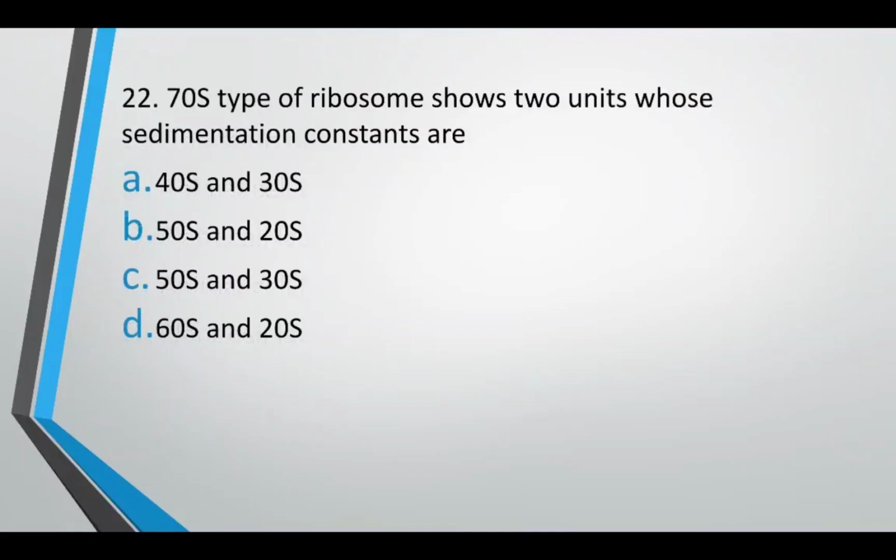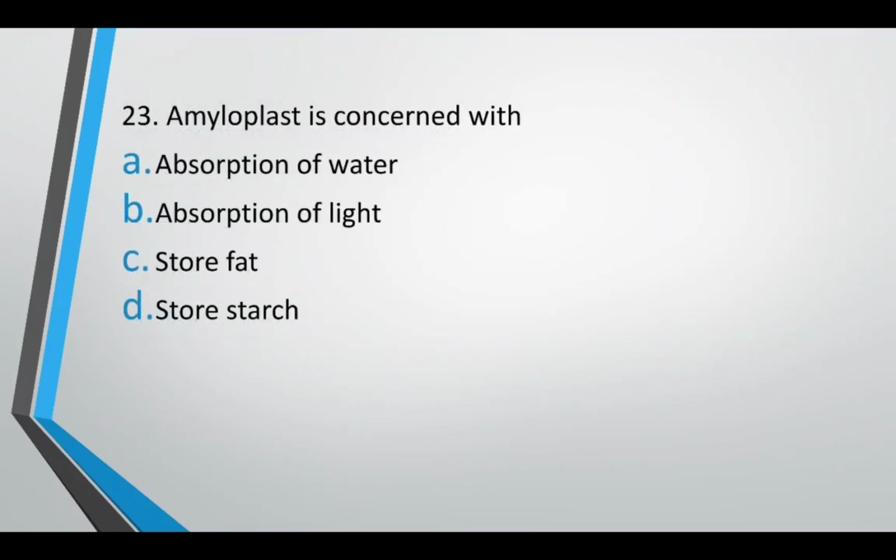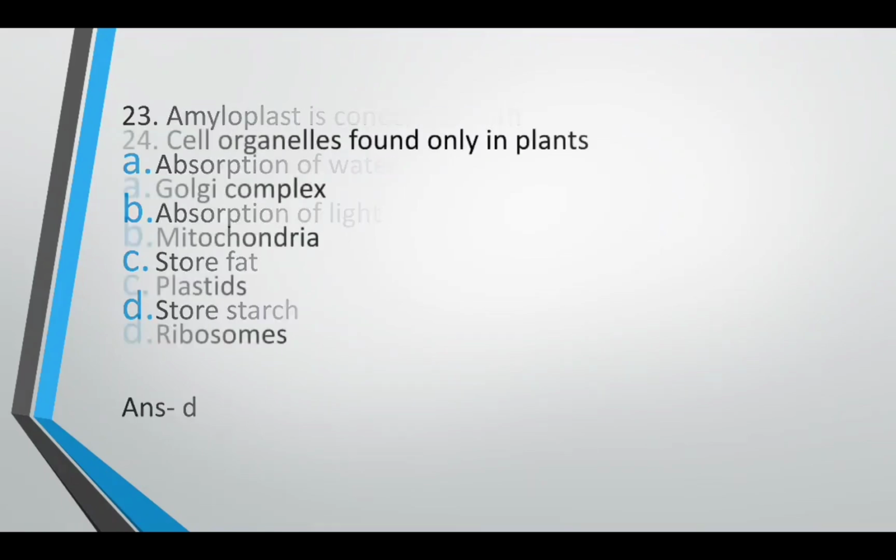Correct answer is option A, animal cells do not have cell wall. 70S type of ribosome shows two subunits whose sedimentation constants are 40S 30S, 50S 20S, 50S 30S or 60S 20S. Correct answer is option C, 50S 30S. A myeloblast is concerned with absorption of water, absorption of light, storage of fat, storage of starch. The correct answer is option D. It is concerned with storage of starch.